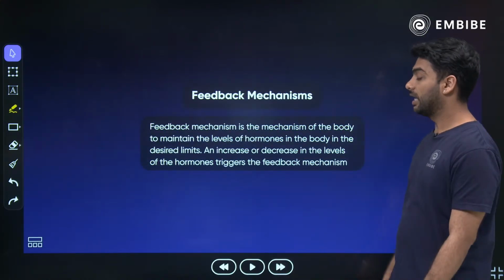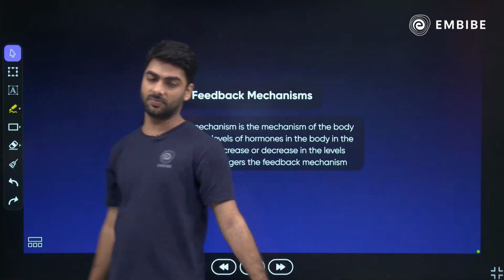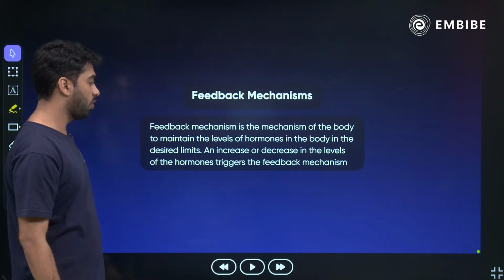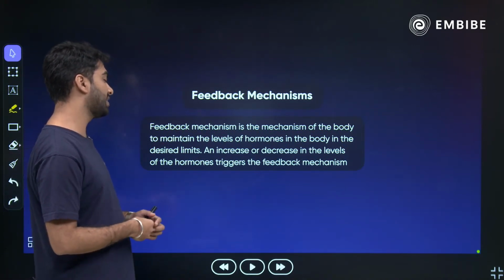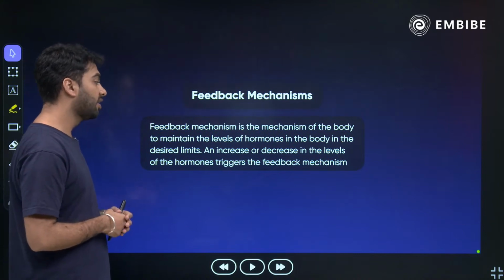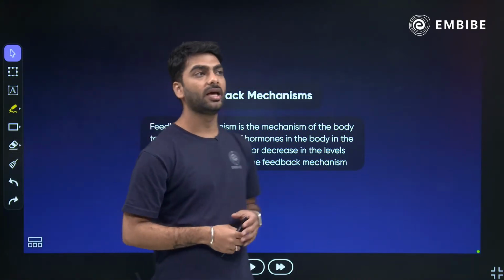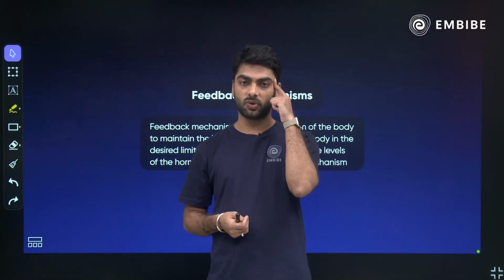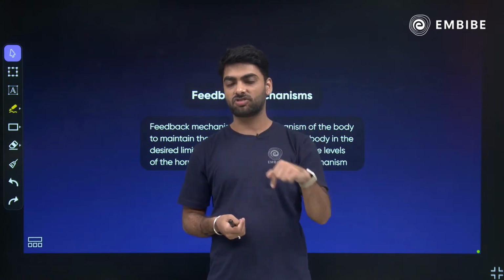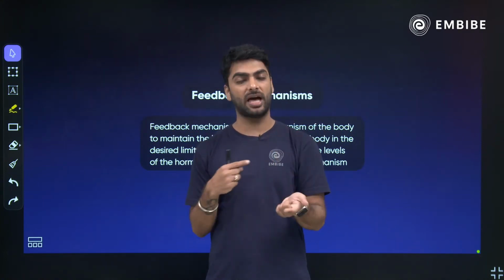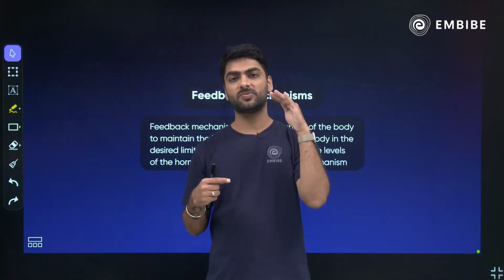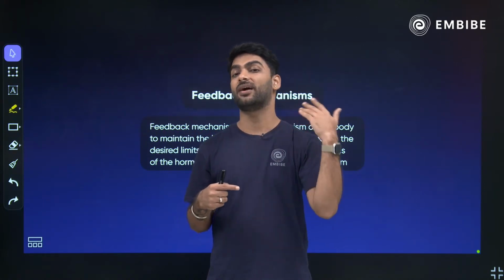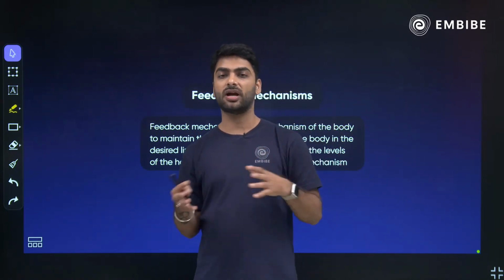Now talking about feedback mechanism. Feedback mechanism is a mechanism of the body to maintain the level of hormones in the body in the desired limits. An increase or decrease in the level triggers feedback mechanism. For example, if your body is not able to carry out metabolism, the brain will know. The pituitary gland will give instruction to the thyroid gland to secrete more thyroxine. Once the thyroxine levels become normal in the body, the pituitary gland will tell the thyroid gland to stop secreting thyroxine. So that is called the feedback mechanism.